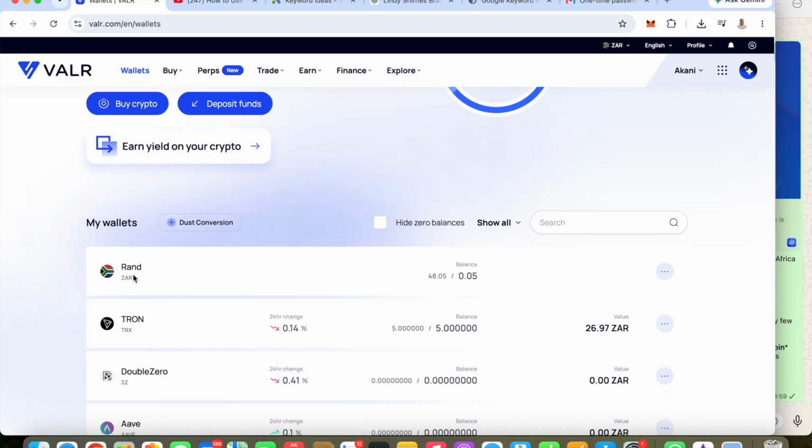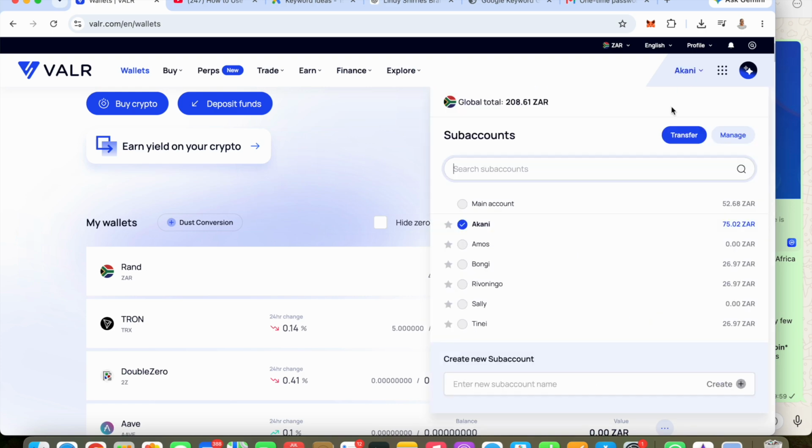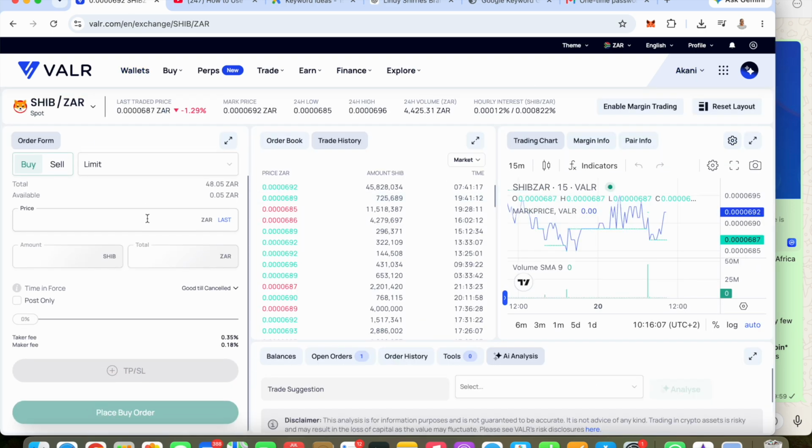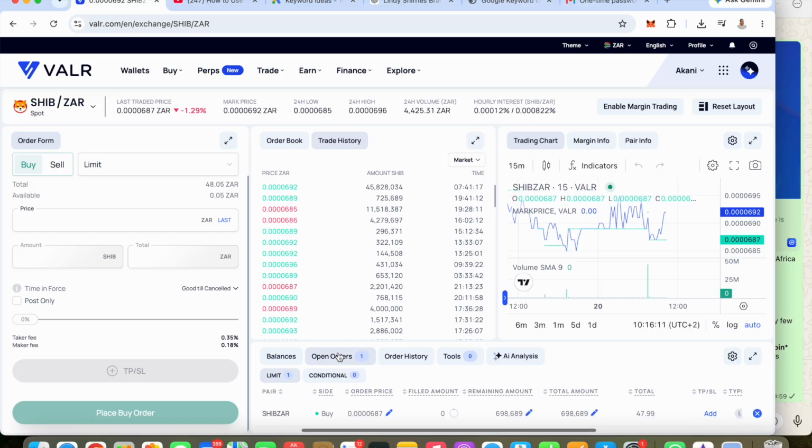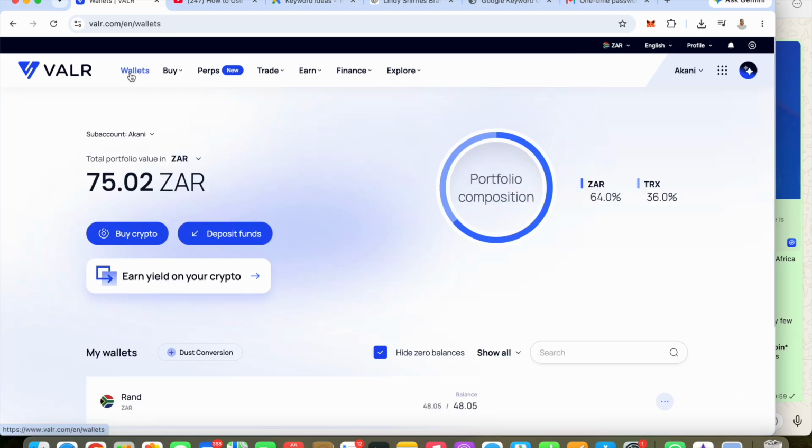So now we wait for the coin to be bought, but then I decided, you know what, let me just go back and delete this order, and then I can buy it the simpler way. So open orders, cancel this order because it didn't do it fast. Let me show you the simplest way. This is the one that you should use, unless you're interested in learning this. Go back to wallets and then click buy crypto. Can you see the money is back because I've canceled that trading?